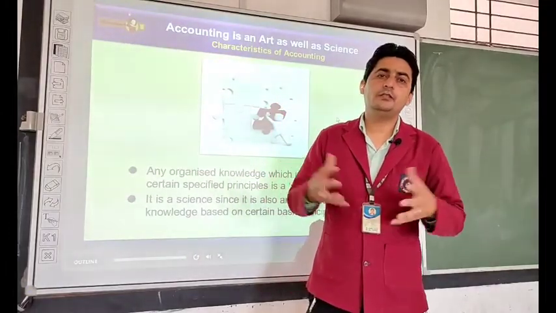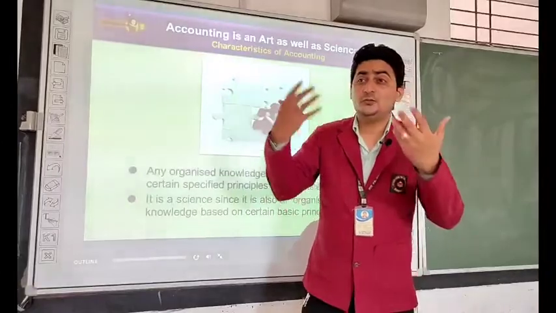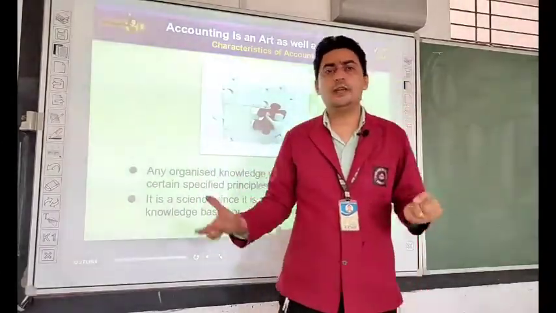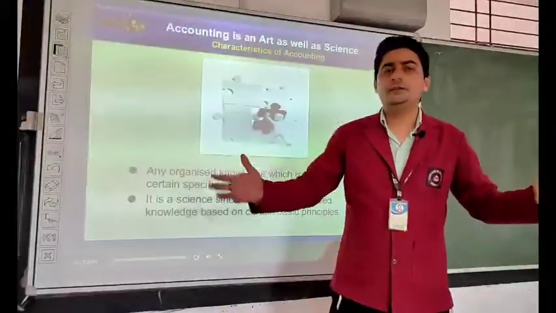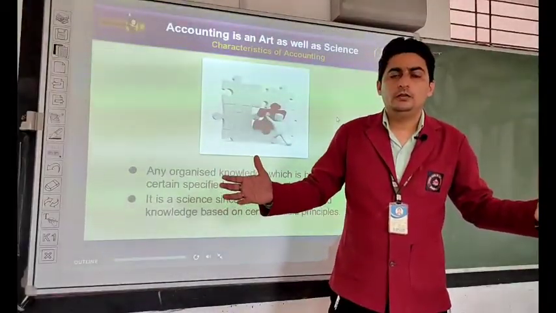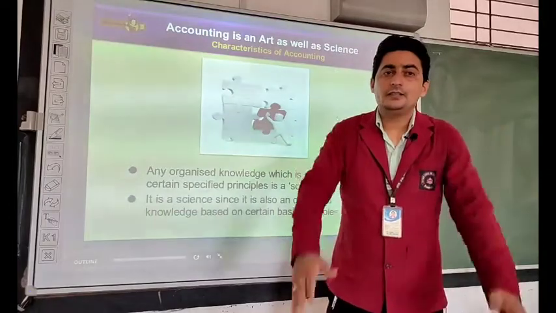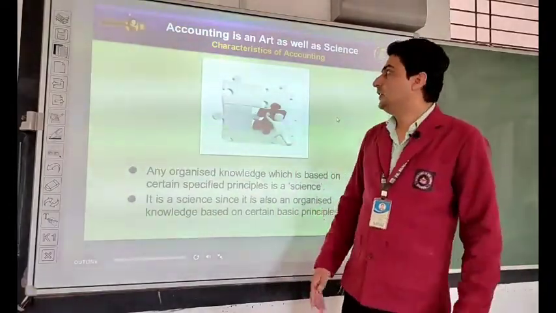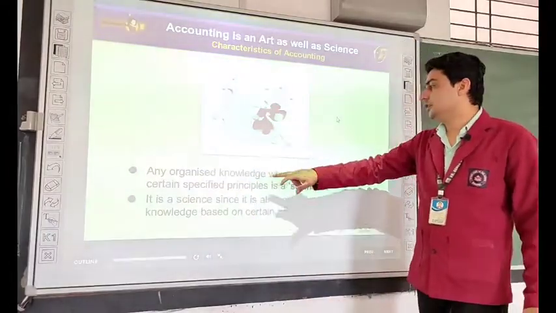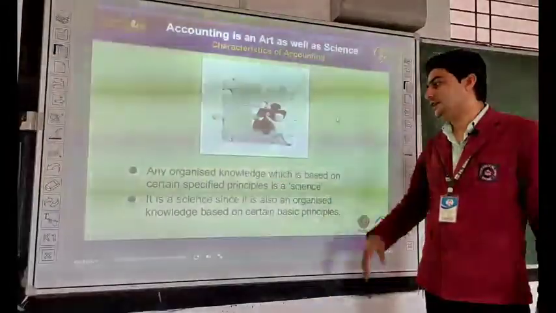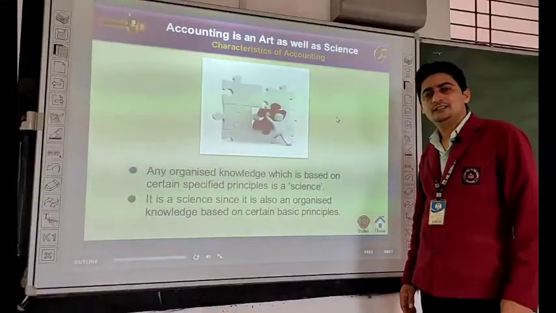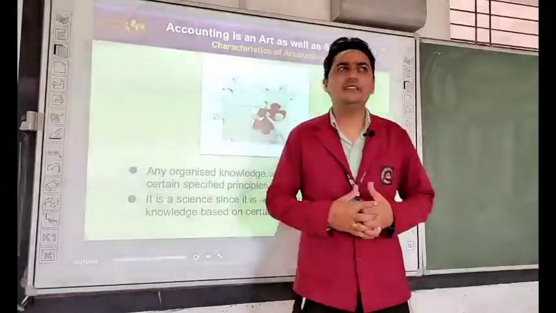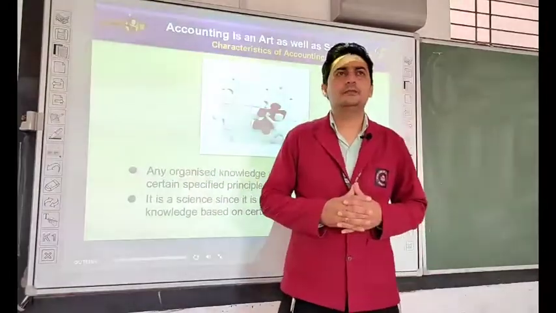And in accounting, what is our objective? The objective is to bring out profit or loss, find out what our profits and losses are, what our assets and liabilities are, and the different amounts we want to know. So accounting is giving you all these things. That's why it is known as an art. Now, any organized knowledge which is based on certain specific principles is a science. So why is it a science? Science, if you can see, has basic principles.